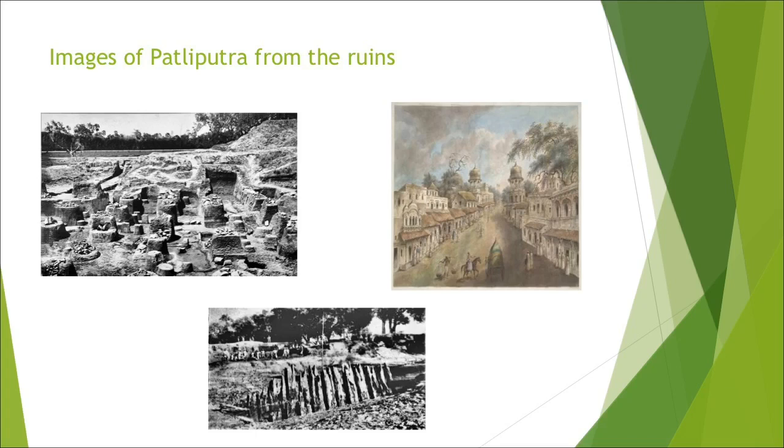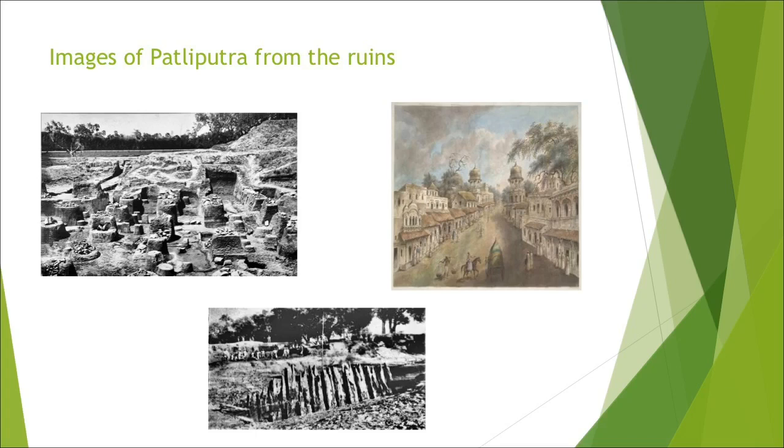Important images of Patliputra from its ruins. The first one in black and white, you could see it here. It's Kumbhrahar. Perhaps, since the building was made of wood, it has not survived. This place was the palace of Chandragupta Maurya.